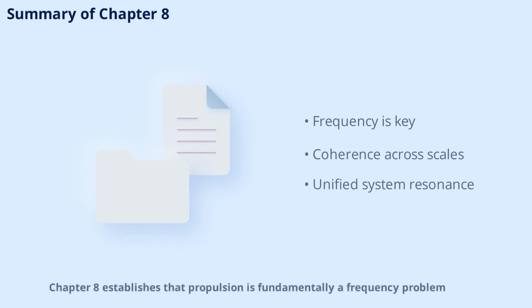Summary: Chapter 8 establishes that propulsion is fundamentally a frequency problem. Gravity control requires coherence across scales, and decoherence is a stabilizing actuator. The resonance of vacuum, plasma, and spacetime as a unified system is essential for the AEON-CASIMIR craft's operation. With these mechanisms in place, the vehicle behaves as a single, coherent spacetime object, capable of extraordinary feats.